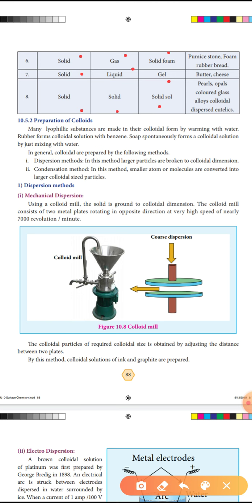First let us learn the dispersion method. Totally 4 dispersion methods are there. First one is the mechanical dispersion method. In the mechanical dispersion method we are using the colloidal mill. This is the structure of the colloidal mill. The colloidal mill contains 2 metal plates.